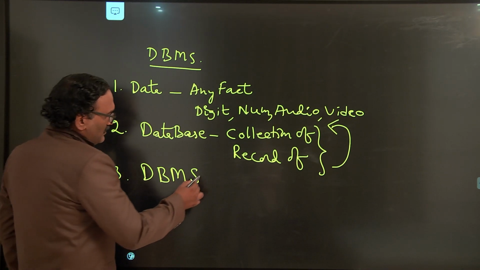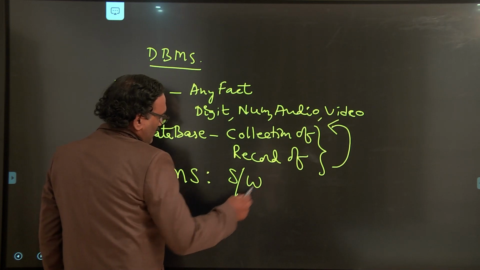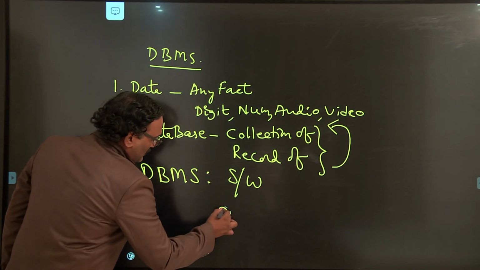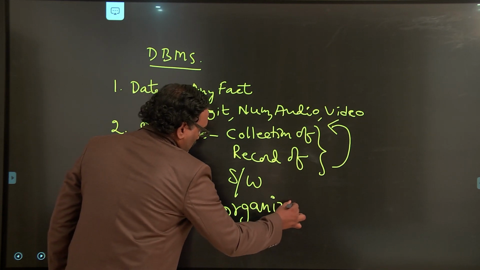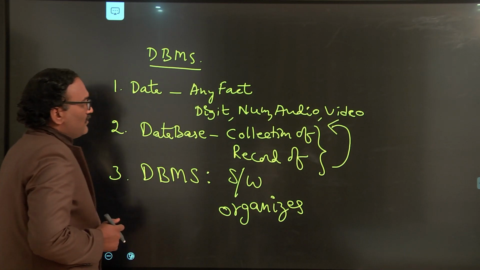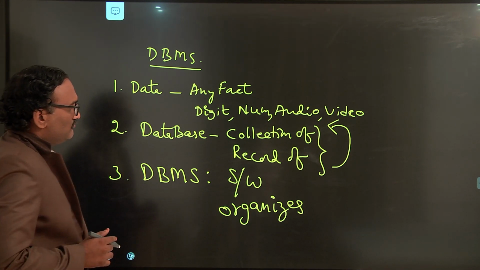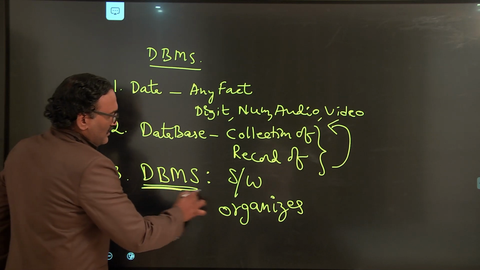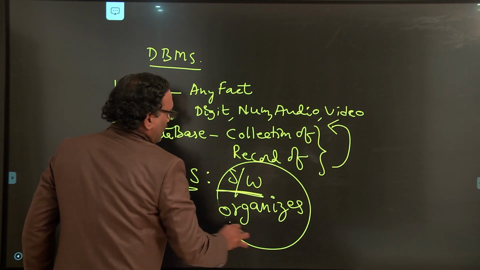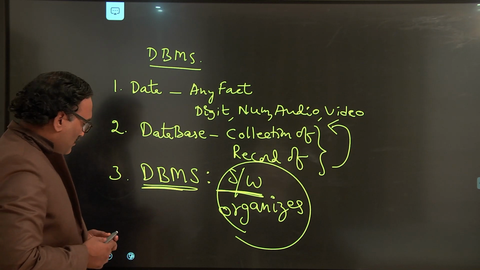So what is DBMS? It is a software which organizes all your data which is there in a database.